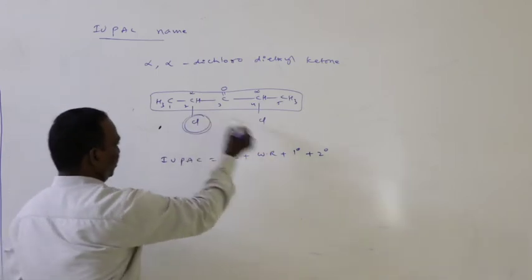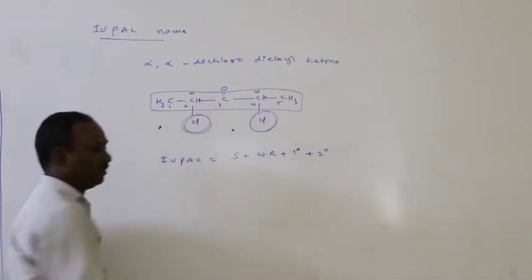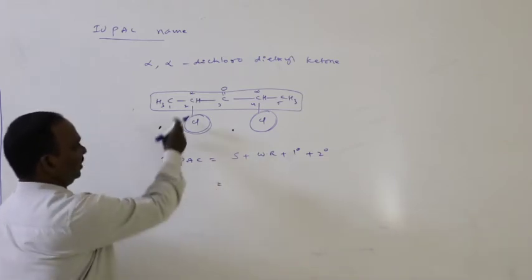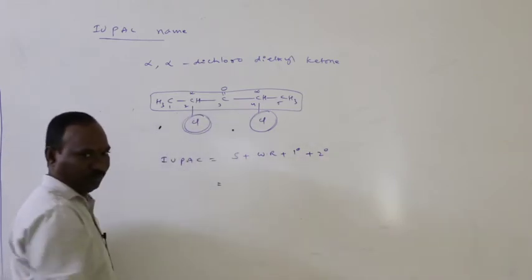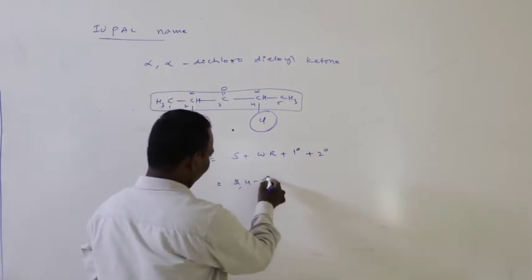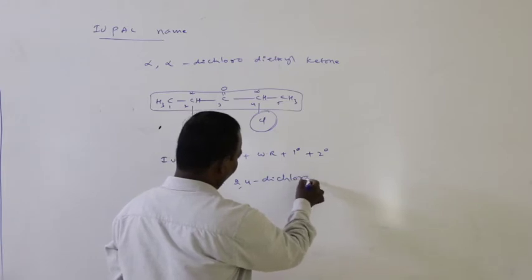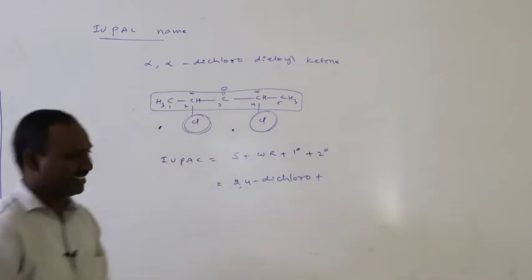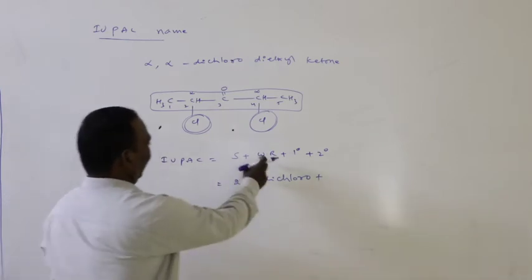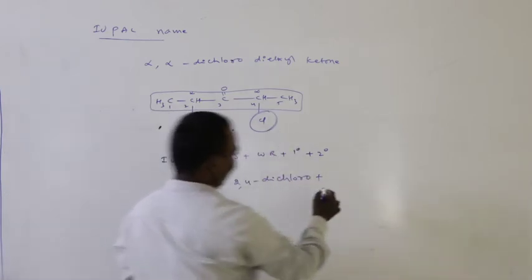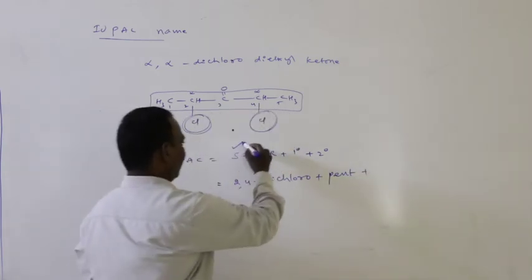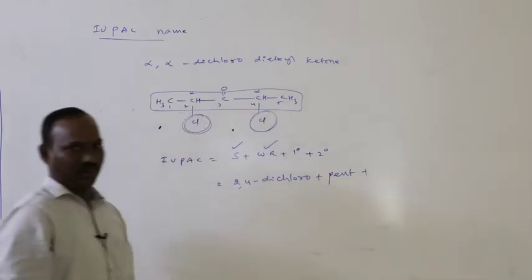Here the chlorine substitutions are present at the second position and fourth position. Therefore 2, 4 dichloro. And the word root is 5 carbons, so pent. Okay, substitution over and word root over.